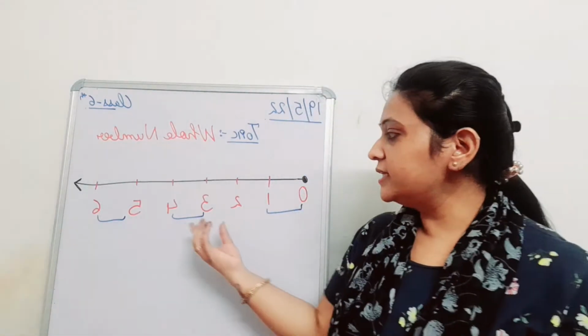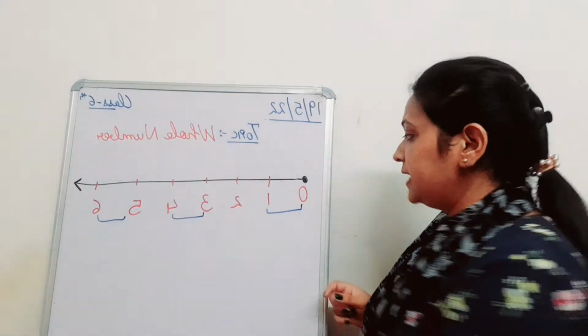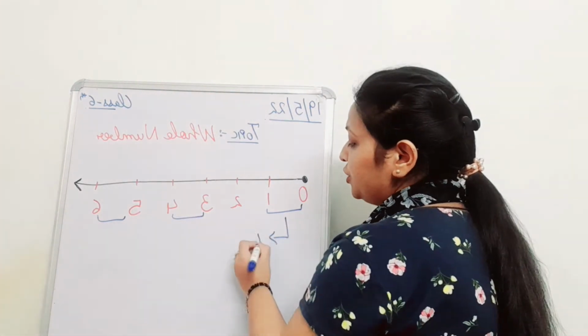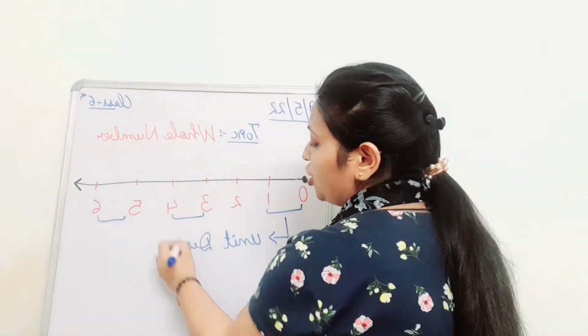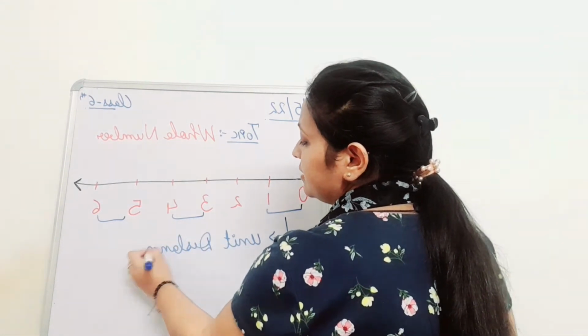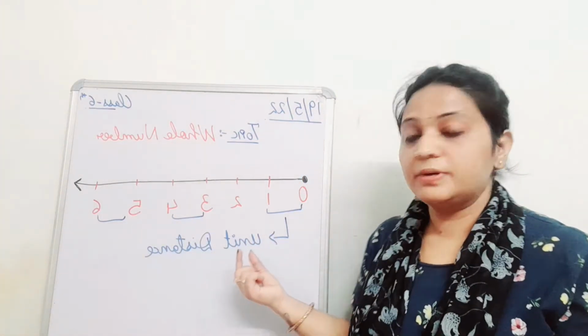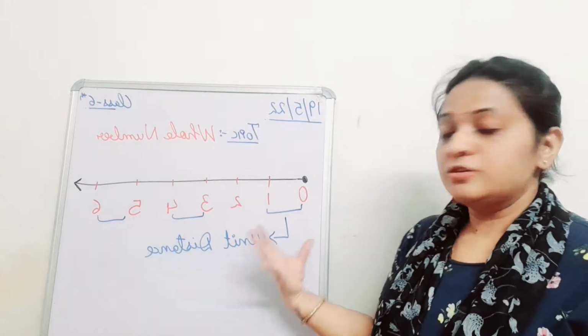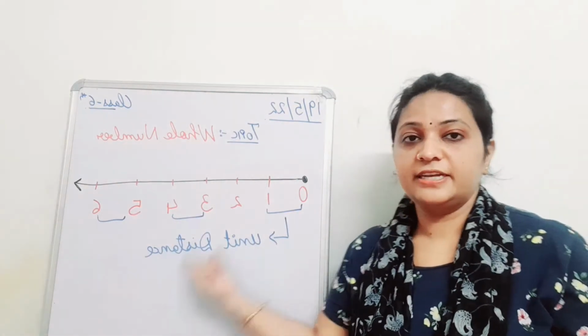The distance between two numbers on the number line is known as unit distance. Please jot this down. It's very important, and it is a new thing in your syllabus. Jot down this number line along with the unit distance I have written here.